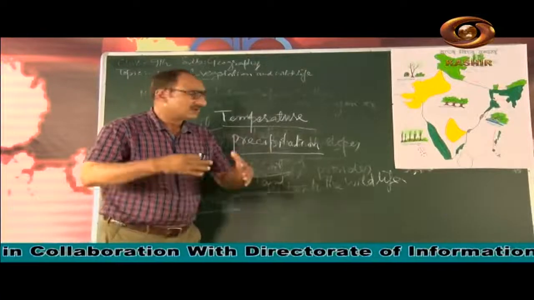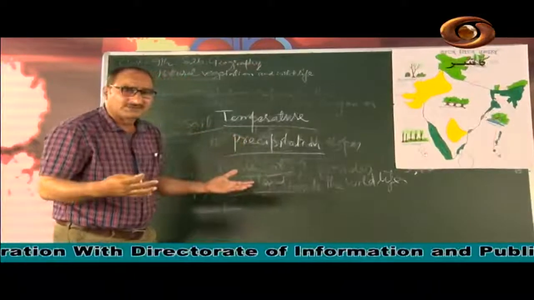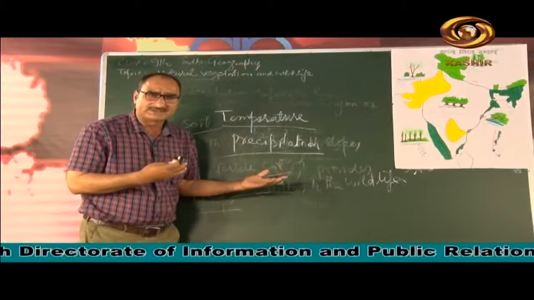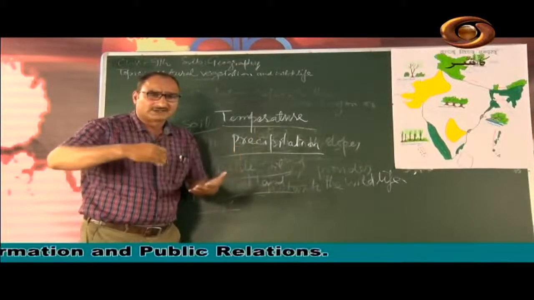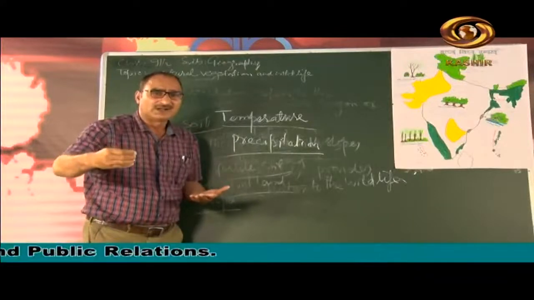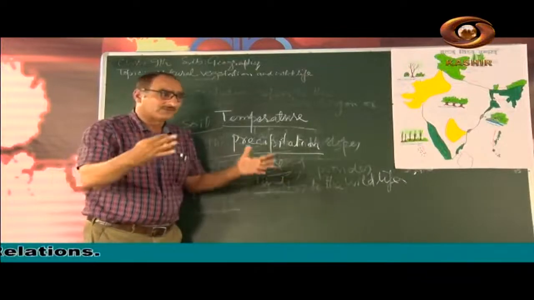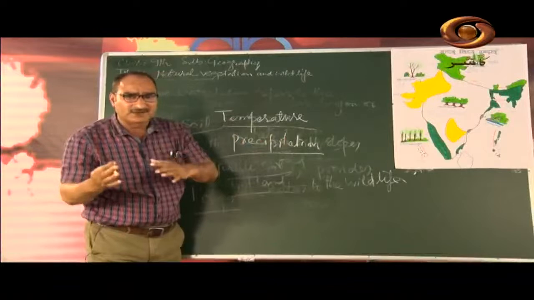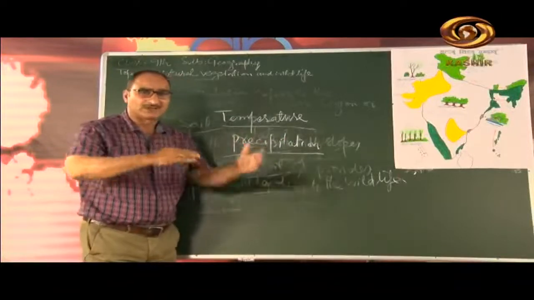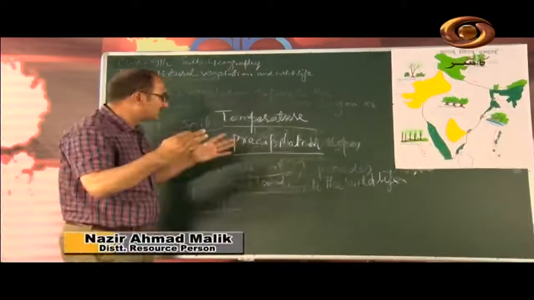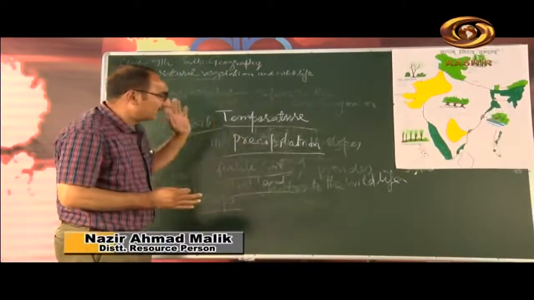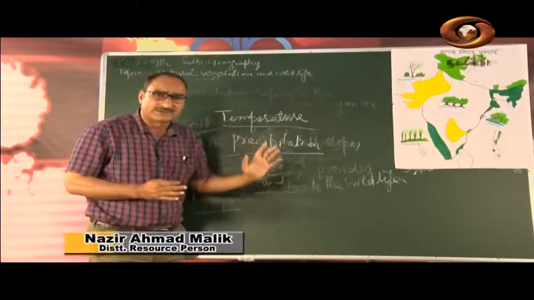We have evergreen forests in the Western Ghats, where there are 200 centimeters of rainfall, there are dense forests. Temperature and rainfall are equally responsible for the faster growth of plants and trees. So these are the factors which are very important for growing different types of trees.